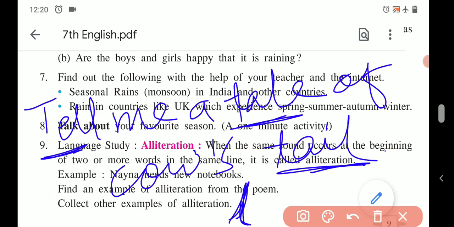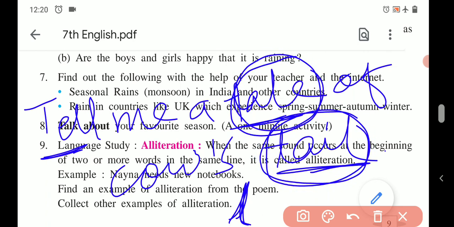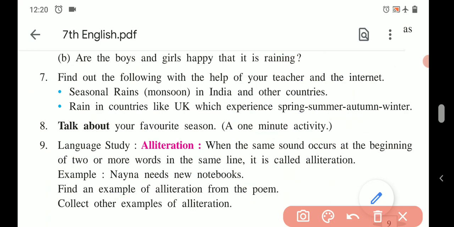Tell me a tale of cow's tail. Here this tale means story, and this tail means part of the body, right? And here tell is the action, right? So this is another example of alliteration. Now this is just information about alliteration. Now what you actually have to write is given here.